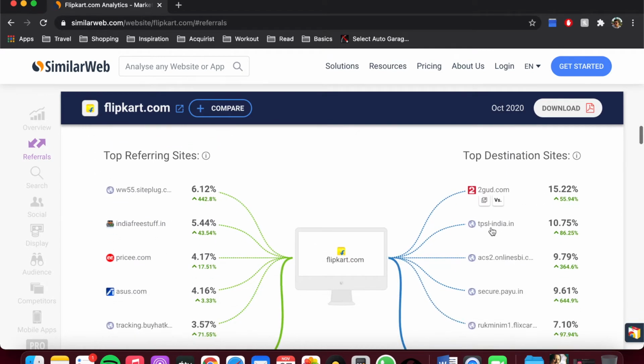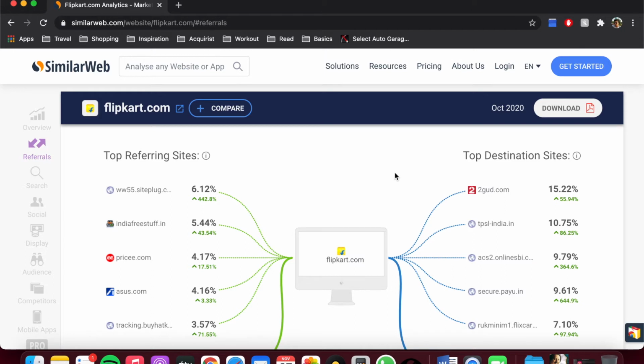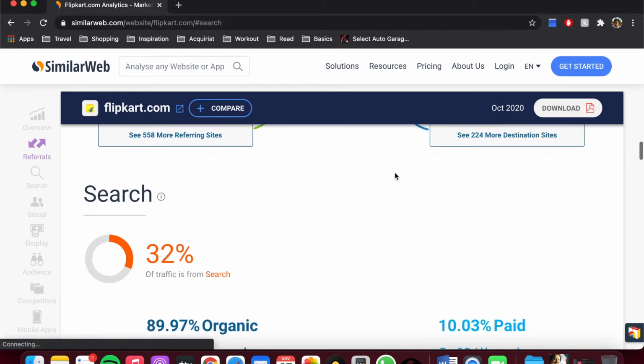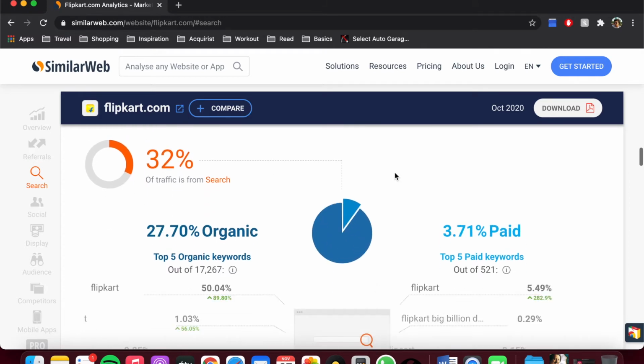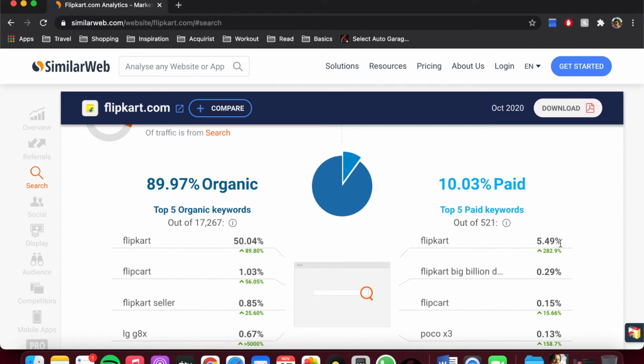Here you can see the top 5 sites which are referring traffic to Flipkart, and the destination sites from a referral site perspective. Scrolling down, we can further deep dive into the 32% of search traffic. 90% is through organic and 10% through paid. So Flipkart has definitely made a lot of investment into SEO, and that's paying off. Most of the search traffic today comes through organic as compared to paid.